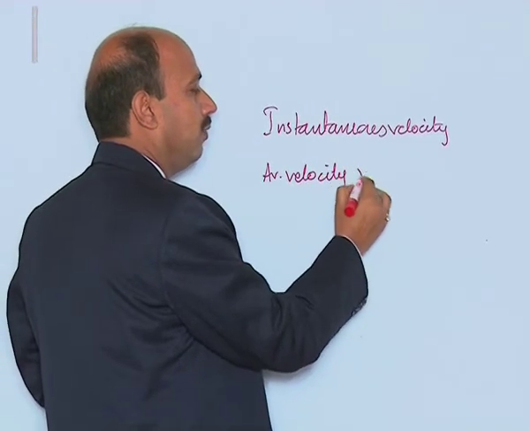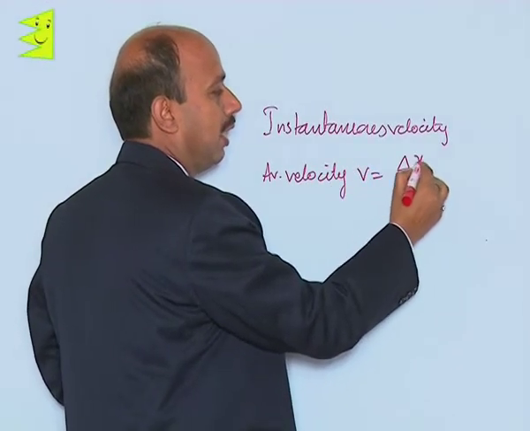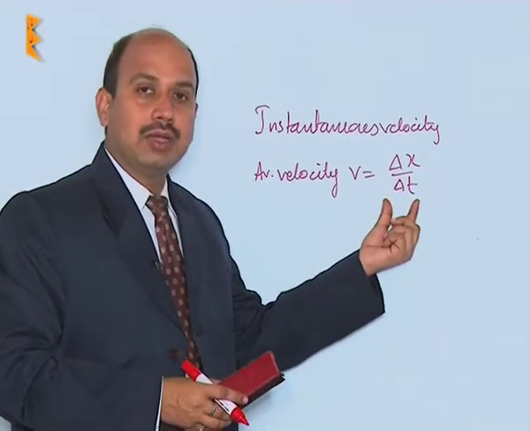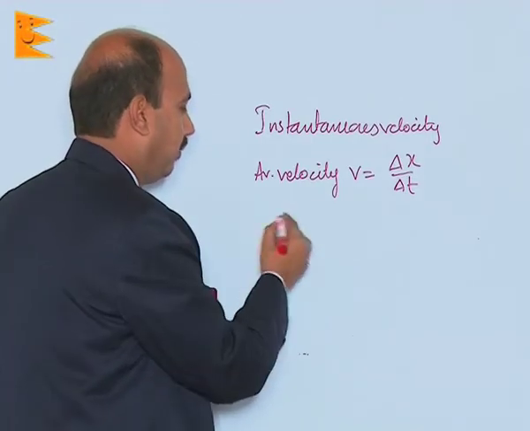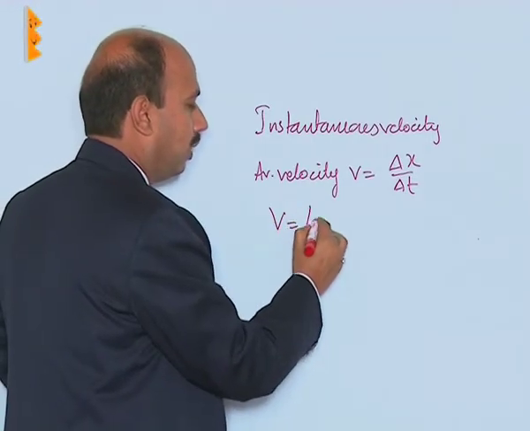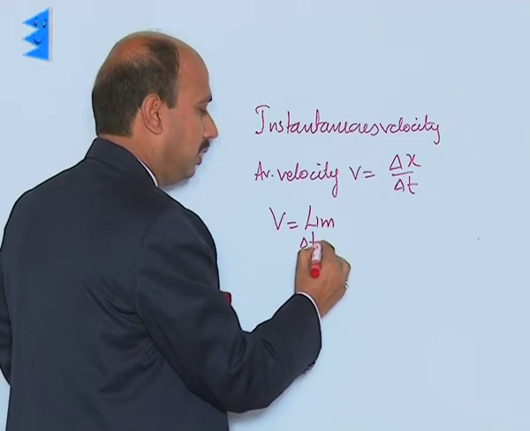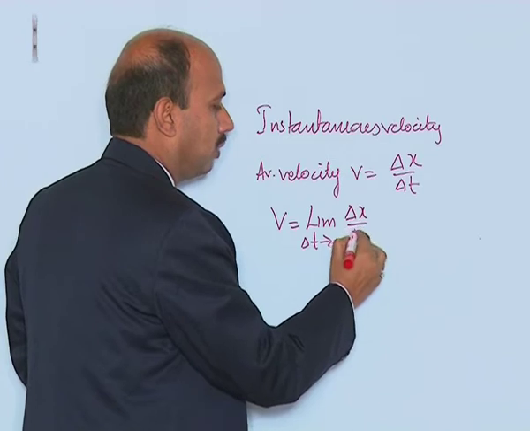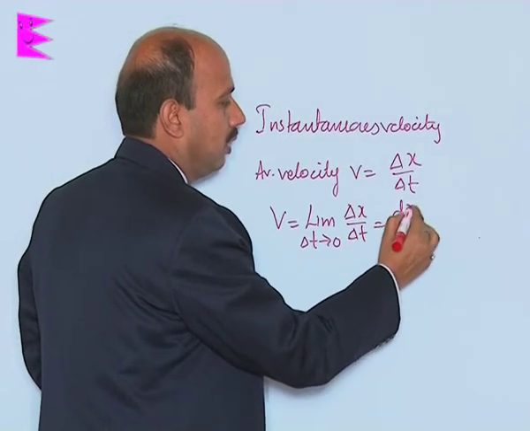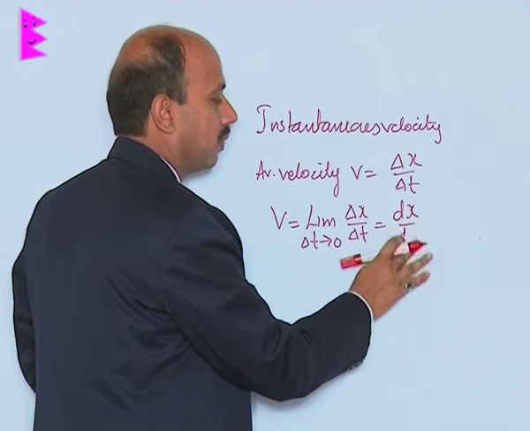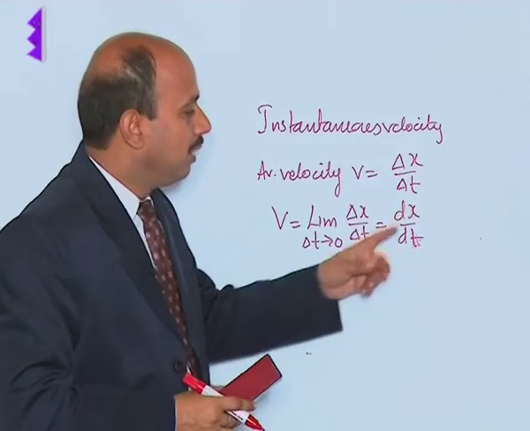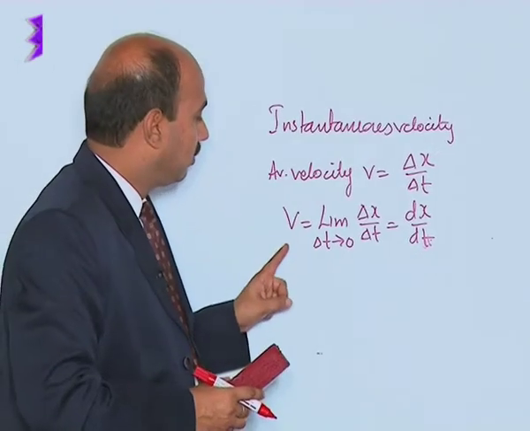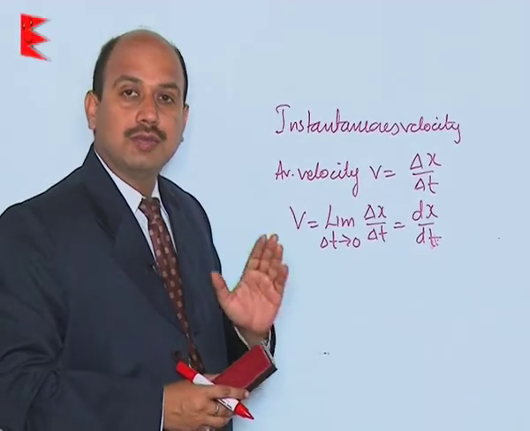Average velocity V is equal to delta x upon delta t, that is the total displacement divided by the total time interval, and we can write here V is equal to limit delta t tends to 0 of delta x upon delta t, which is equal to dx upon dt. So, the derivative of displacement with respect to time, dx/dt, is known as instantaneous velocity.